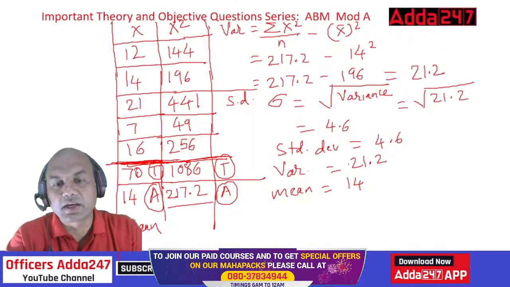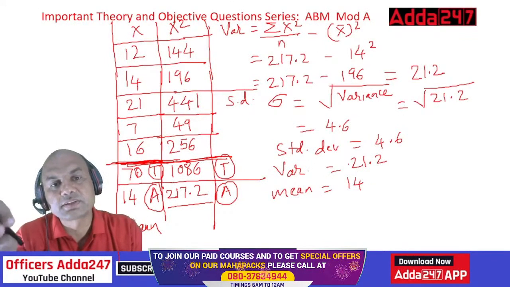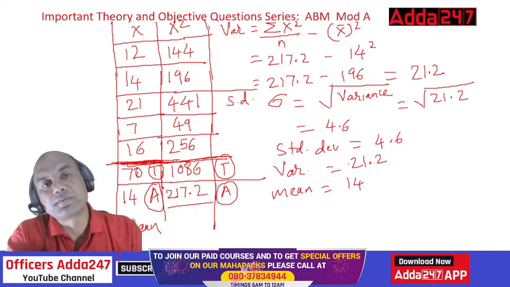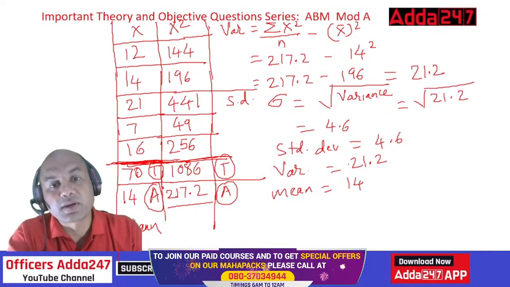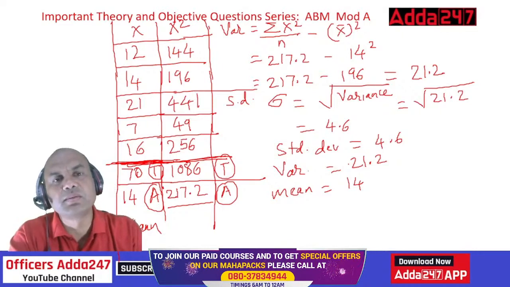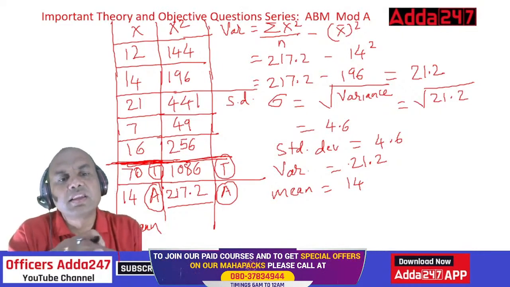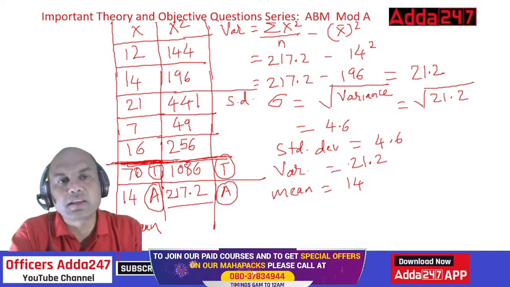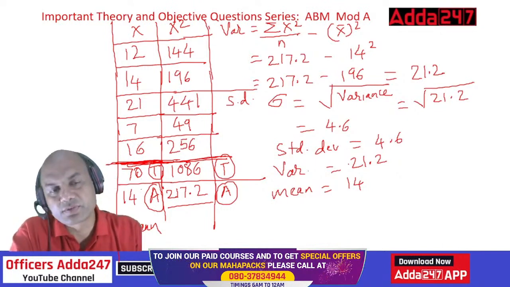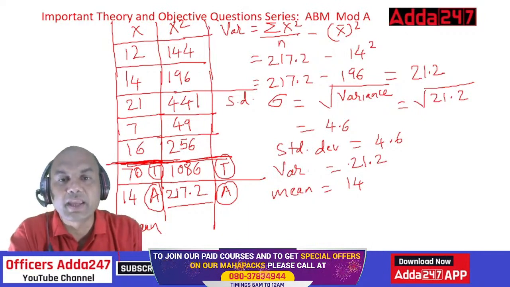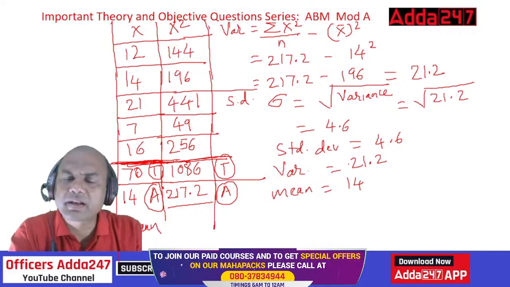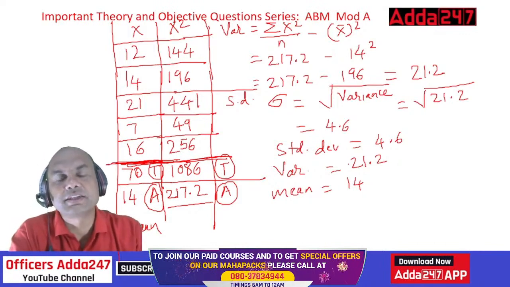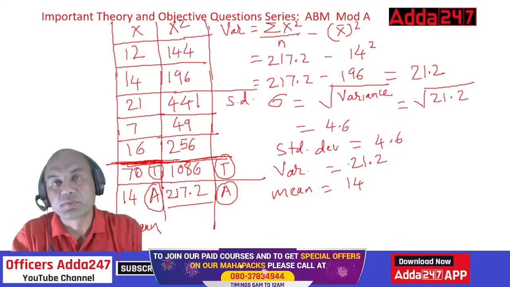So this is how we find out the mean, mode, median. Then we find out the standard deviation, the variance. This problem in the exam generally comes for 5 marks, this variance and standard deviation. They'll ask you mean, mode, median also in this, so that they cover 5 marks. But remember, the basic step is getting the x, then getting x square, then x square upon n, then subtracting. This formula is very important: summation x square upon n minus x bar square. This formula is of utmost importance.